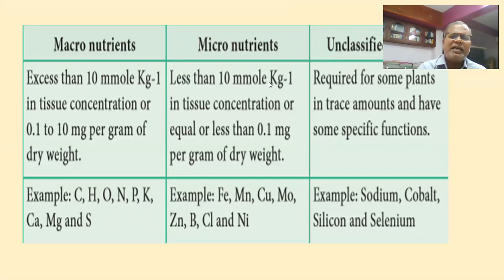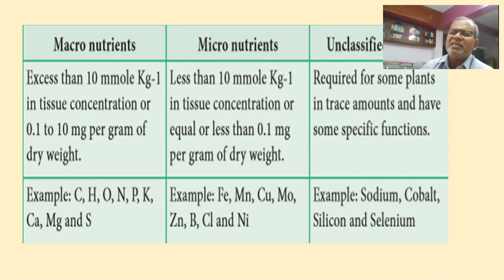In excess of 10 millimole kg minus 1 in tissue concentration, or 0.1 to 10 milligram per gram of dry weight, we are calling it macro. This is very important: 0.1 to 10 milligram per gram of dry weight. That's what macro means, 0.1 to 10%. Examples: carbon, hydrogen, oxygen, nitrogen, phosphorus, potash, calcium, magnesium, and sulfur. Micro is less than 10 millimole kg minus 1 in tissue concentration, or equal to or less than 0.1 milligram per gram dry weight.